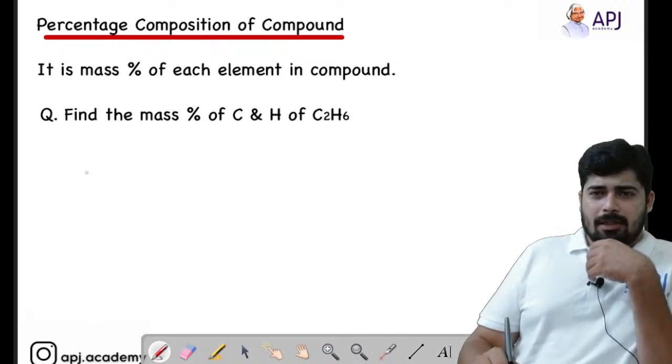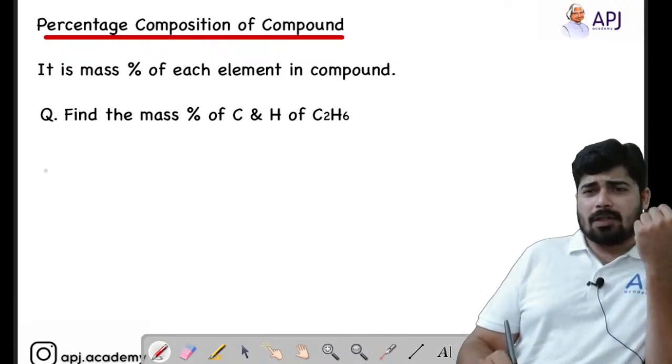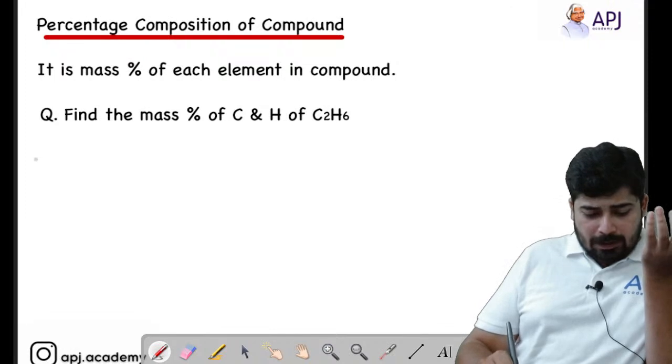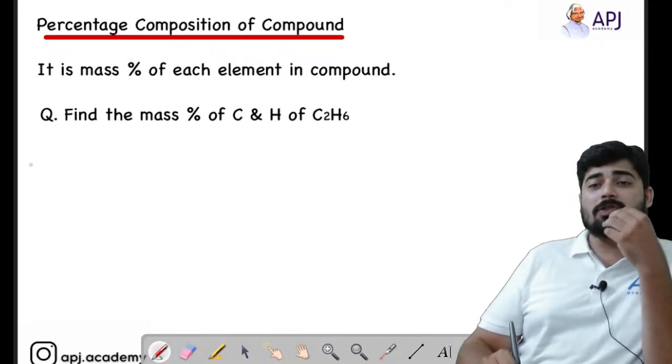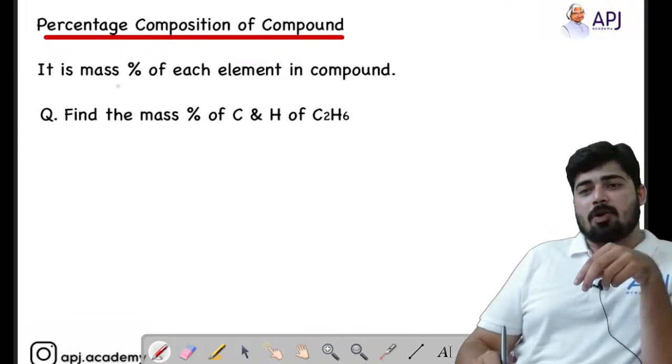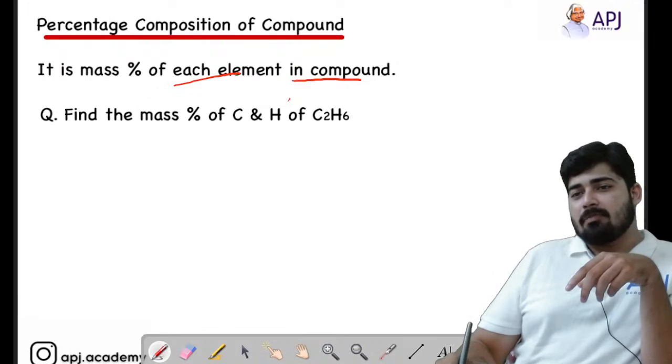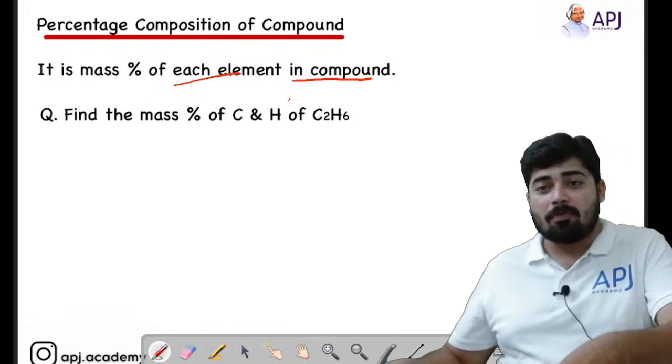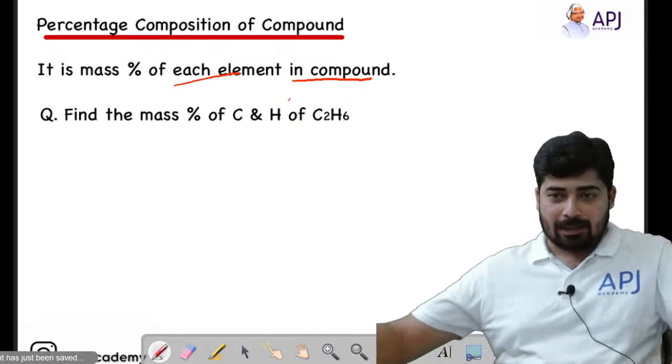See, here you can see the percentage composition. What does percentage composition mean? Percentage composition of a compound means the mass percent of each element present in the compound. The mass percent of each element present in the compound. What does that mean? I'll clear that.